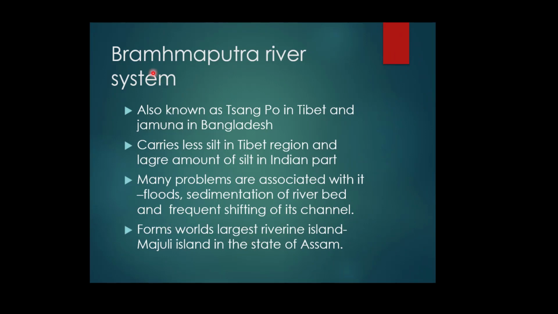Now we come to the Brahmaputra river system, and it is known as Sangpo in the Tibetan part of China and Jamuna in Bangladesh. It carries less silt in the Tibetan part because of the dry climate in these areas, and due to this dry climate, a lesser volume of water is carried in its channel.